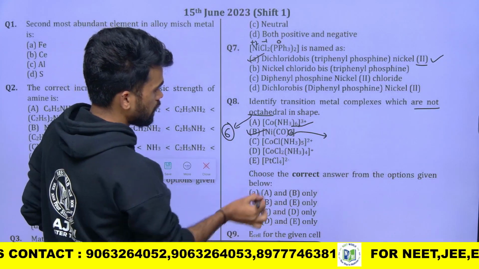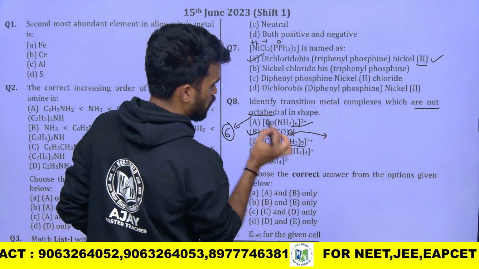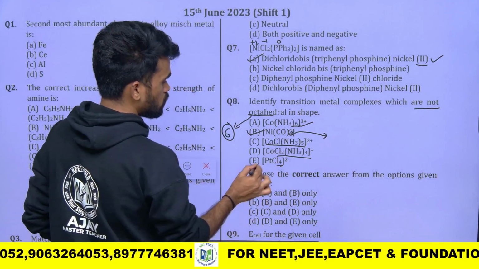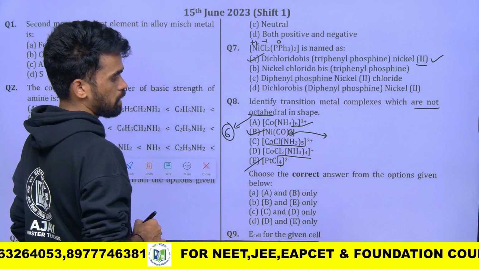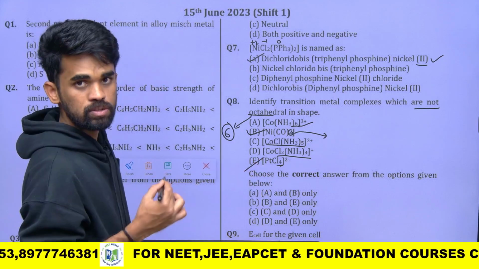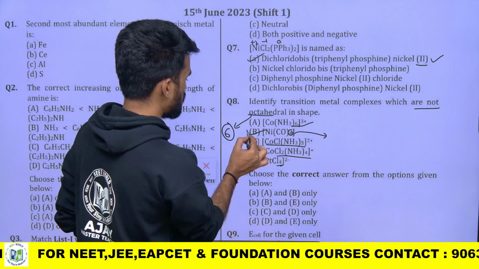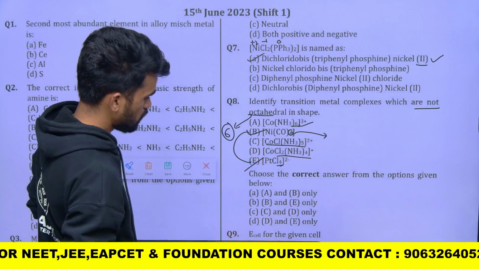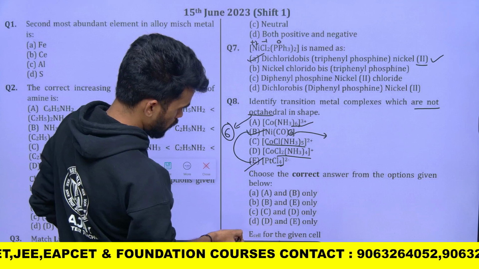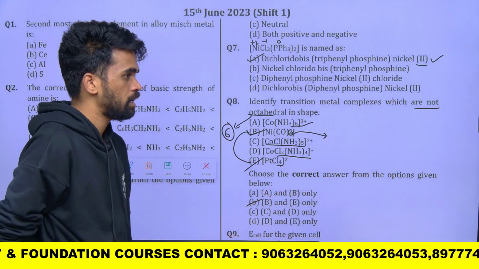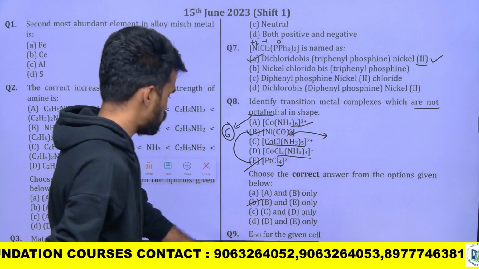The next, here it is having 6 coordination, it can form octahedral, here also 6, it can form octahedral. Here it is 4, so this is a square planar complex, platinum tetra coordinated complexes are square planar, and this one is tetrahedral geometry. So I can go with B and E. So where do we have B, E? Option B is correct. Okay, the second option is correct, which has B and E. Hope it is clear, no confusions, right?